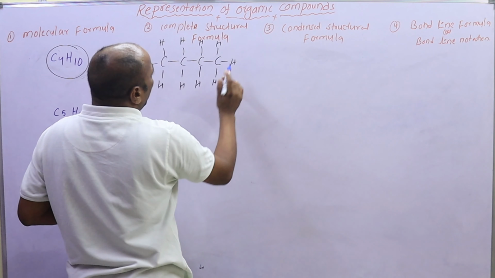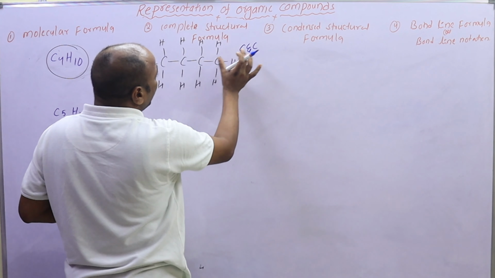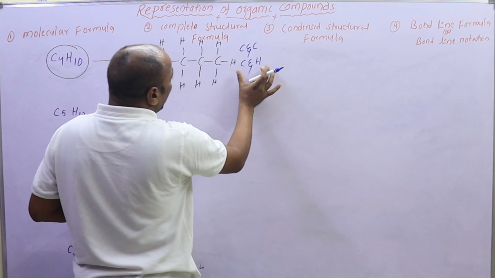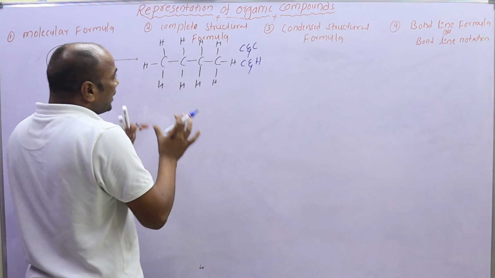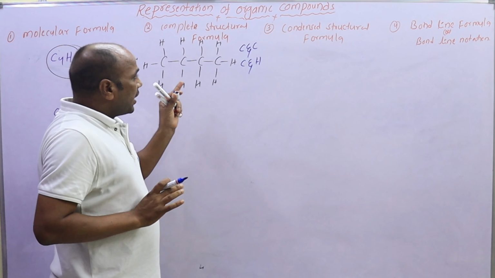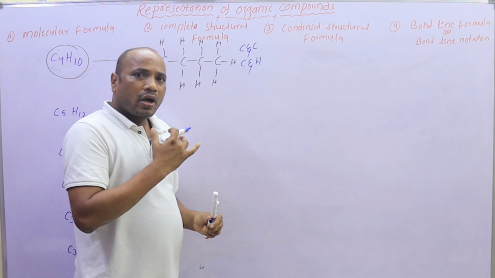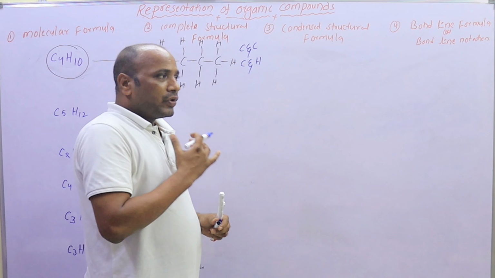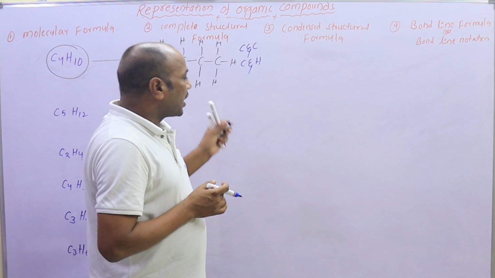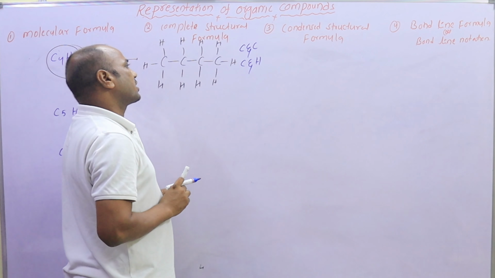In this structural formula, carbon atom and carbon atom are connected with a single bond, and carbon atom and hydrogen atom are connected with a single bond. So in this complete structural formula, carbon and hydrogen are connected with single bonds, and it is represented as a condensed structural formula.